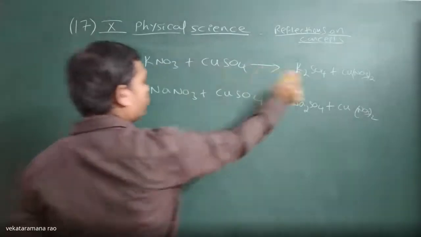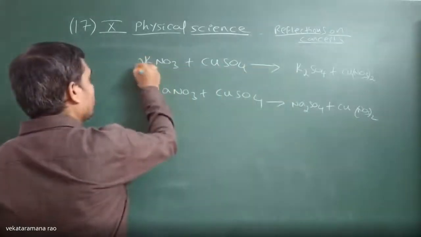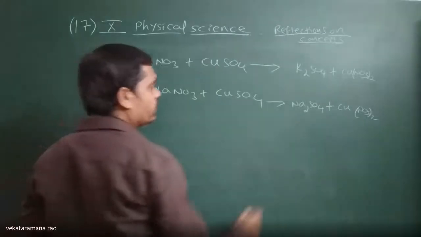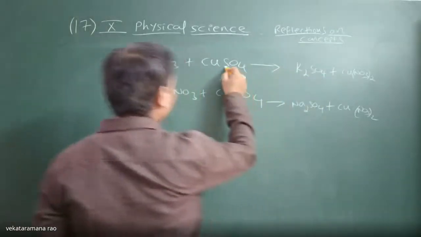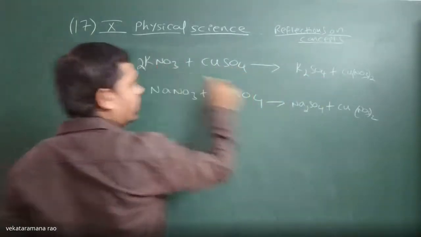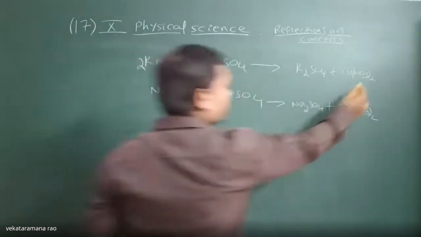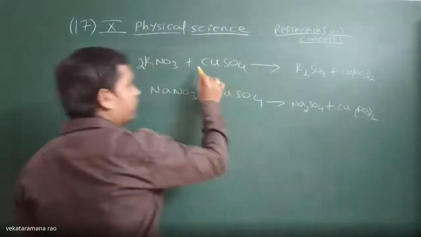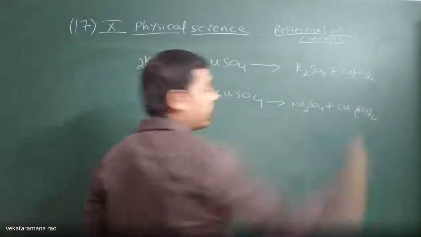Potassium is 2 here, potassium is 1. So let us make this 2 potassium. As a result, sulfur is 1, nitrate is 2, and nitrate is 2. Oxygen is 2 3s are 6, oxygen is 3 2s are 6. Copper is 1, it's balanced.